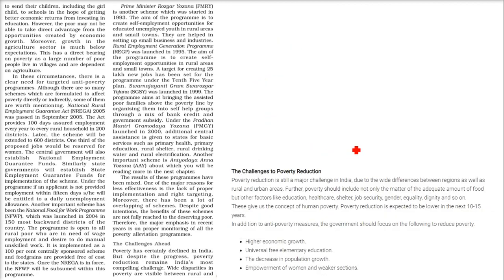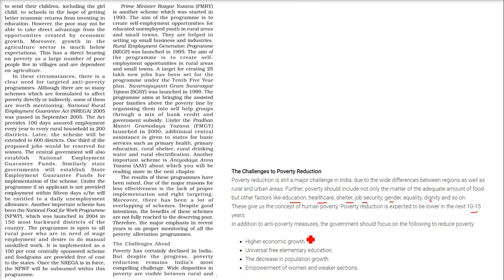The challenges in front of us: poverty reduction is still a major challenge in India, because of differences in rural and urban setups. Poverty should include not only the matter of an adequate amount of food, but there are other factors like education, healthcare, shelter, job security, gender equality, dignity, and so on. This gives us the concept of human poverty. Poverty is expected to be lower in the next 10 to 15 years.